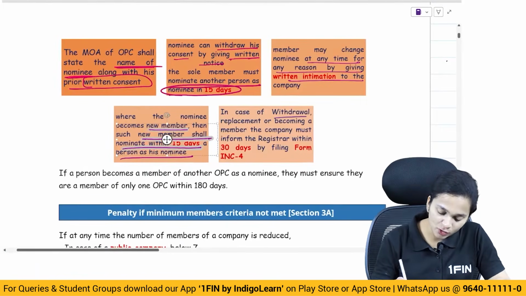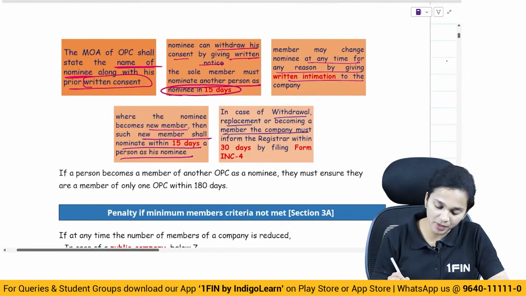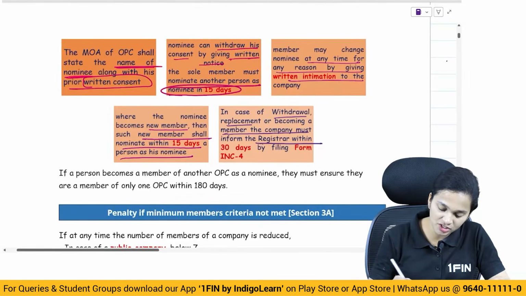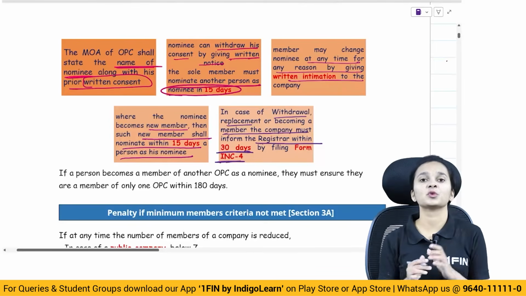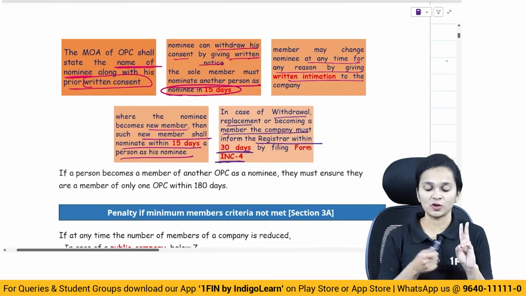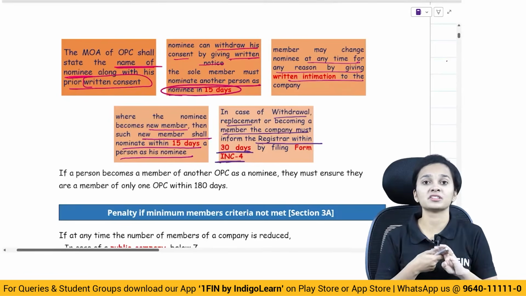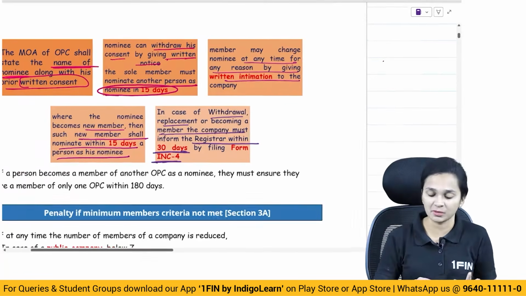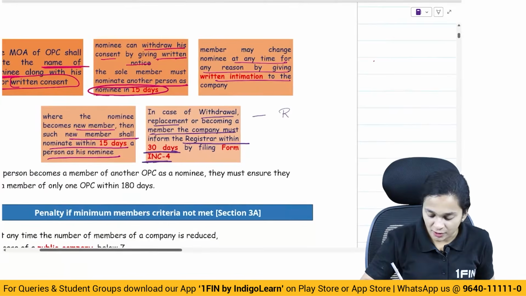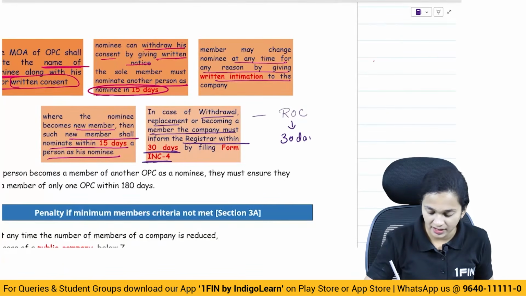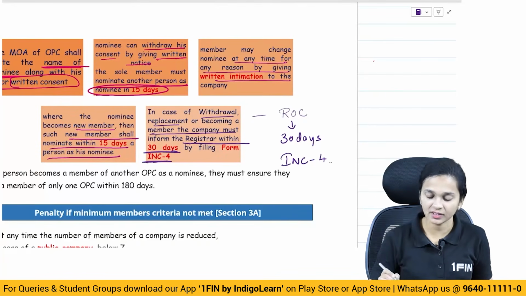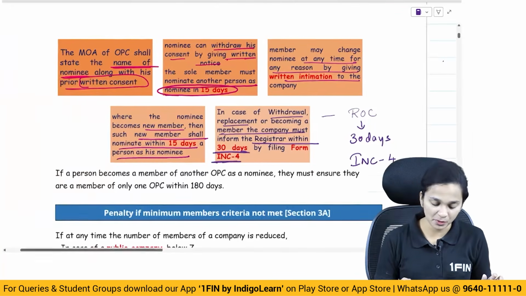In case of withdrawal, replacement or becoming a member of the company, the company must inform registrar within 30 days by filing INC 4. So in case of withdrawal of nomination or replacement of nominee, or where a person is becoming the member of a one-person company, the registrar of company shall be informed in 30 days. And in which form? In form INC 4. The registrar shall be informed about the same.